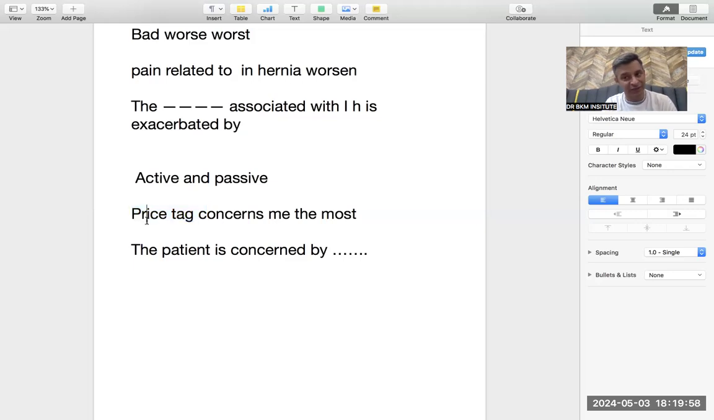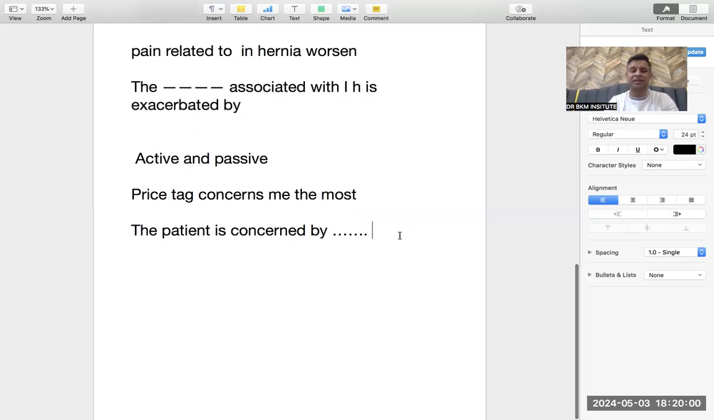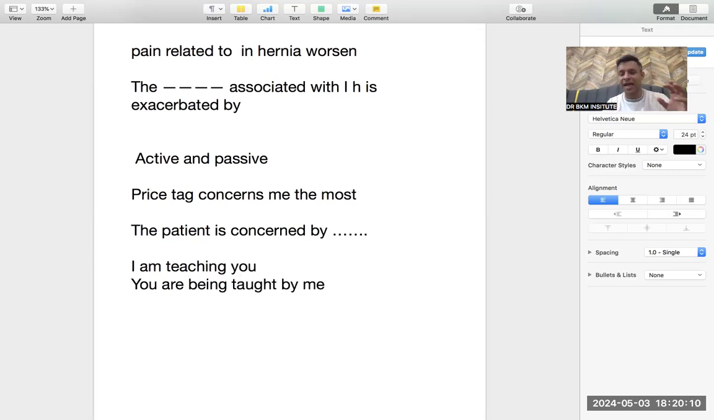You have to be really careful about this. What is active and passive? If I tell you, I am teaching you right now. Passive means you are being taught by me. That is what active passive does. Active means I am teaching you. That means I am the teacher. You are being taught means now the object has become the subject. I am teaching you. You were the object, but now you are the subject. You are being taught by me.